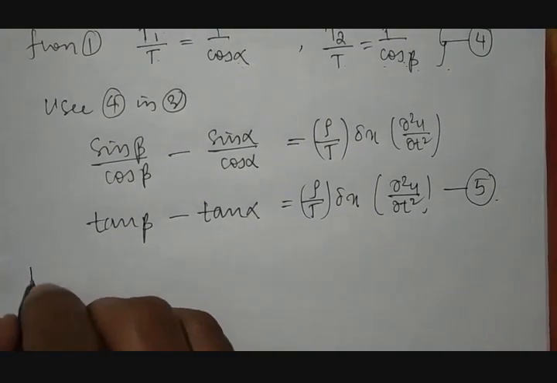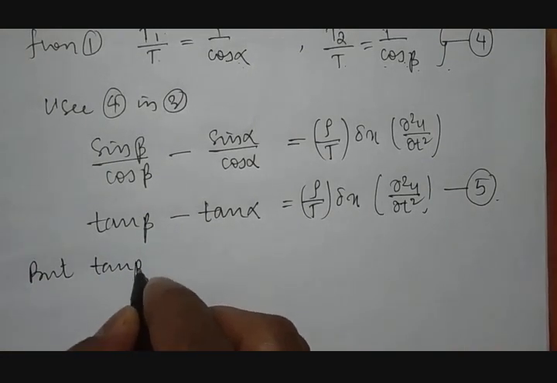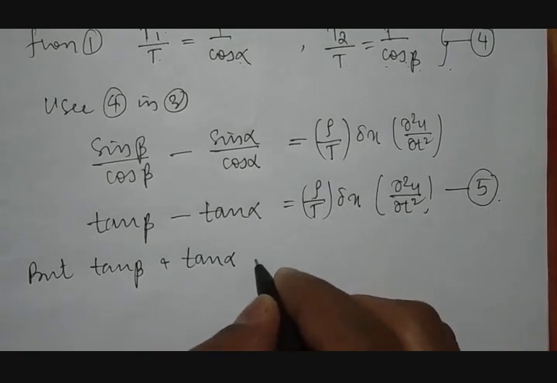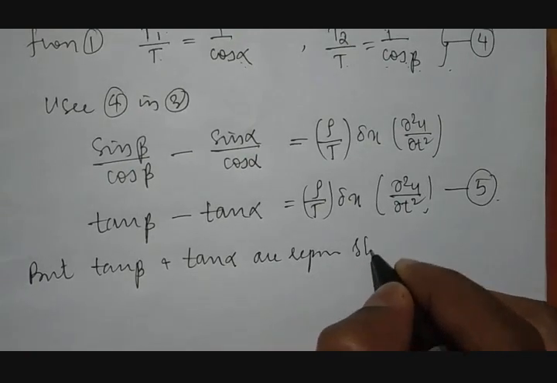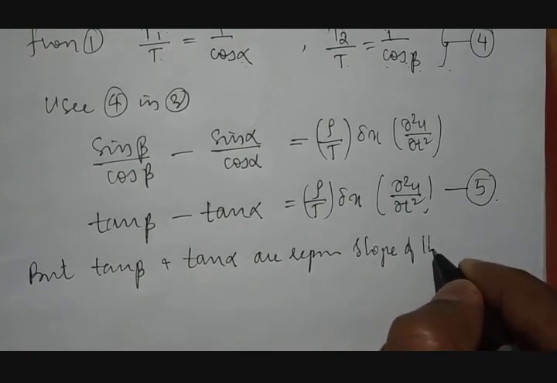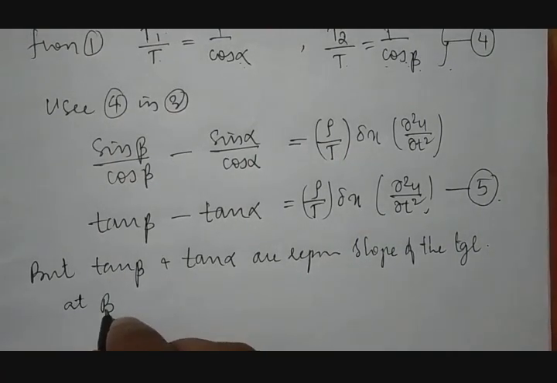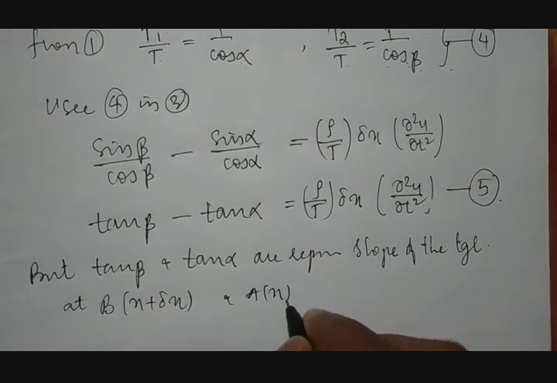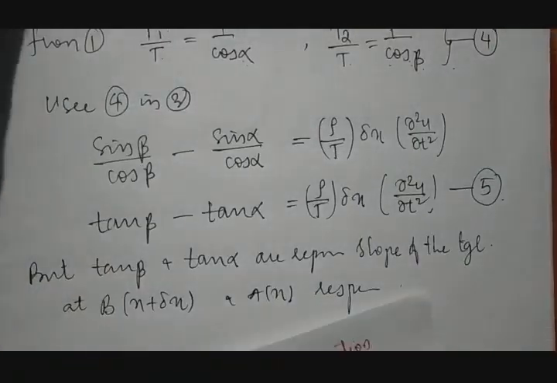But we know what tan alpha and tan beta mean. They represent the slope of the tangent at B, that is x plus delta x, and at A, that is x, respectively. How come? Let us see here. What is tan beta?